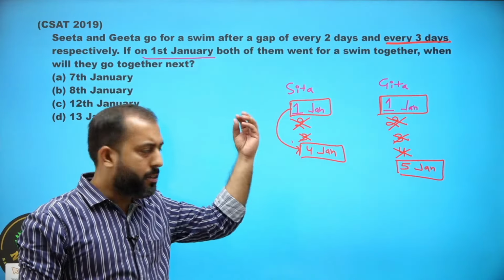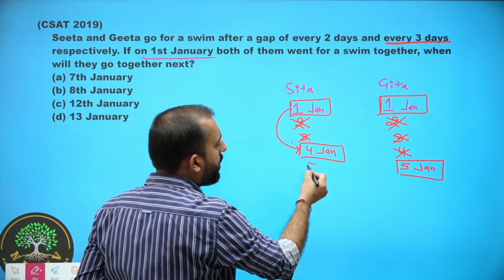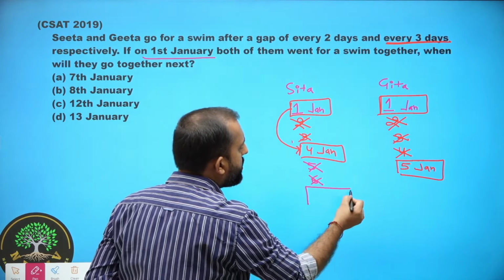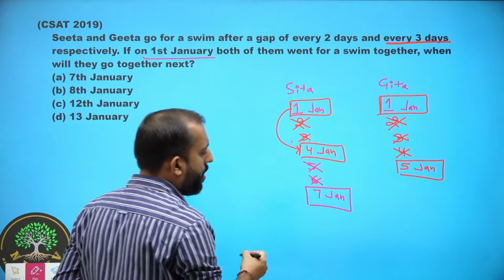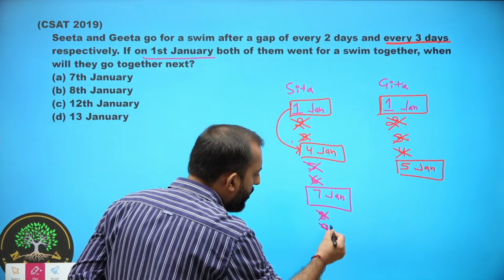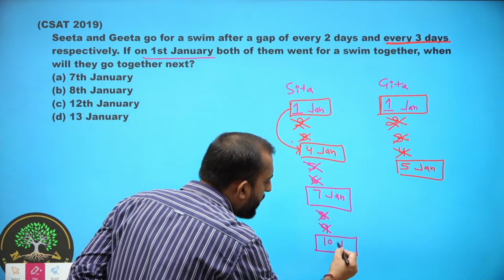complete the sequence for Sita first. So after 4th January, 5th is not included, 6th is not included. Sita will next go on 7th of January. After 7th, 8th is not included, 9th is not included. Sita will go for swimming on 10th of January.